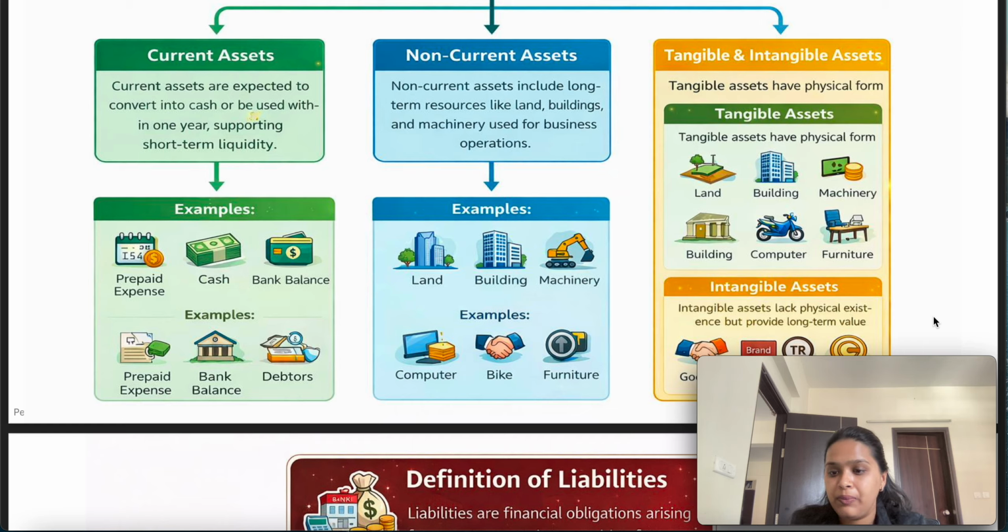So these are the intangible assets, because you cannot see them, but you are able to feel or recognize them while running the business, because through these assets you are able to safeguard your interest or generate revenue. Like, if you have a good reputation or good goodwill in the market, it helps to attract customers, and you can generate more revenue. And if you have any particular patent registered in your name, nobody can use your products without your permission. So it helps the businessman to protect their interest.